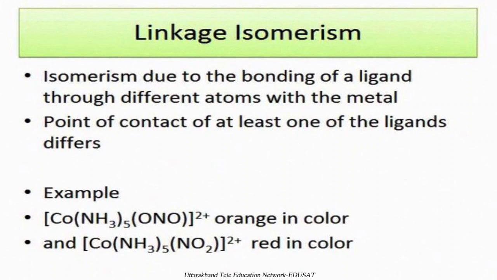This linkage is prominent in the properties: the first example is orange in color, and the second example is red in color. So this is a prominent example where there is a direct change in color with the linkage, that is, the coordination of the ligand with the central metal atom.